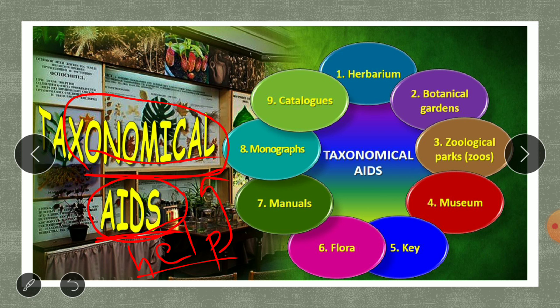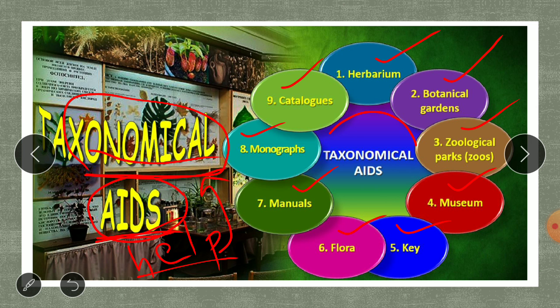Now, for your study, you are going to have nine types of taxonomical aids. First one is herbarium. Second, botanical gardens. Third, zoological parks. Fourth, museum. Fifth, key. Sixth, flora. Seventh, manuals. Eighth, monographs. And the ninth one is catalogues.